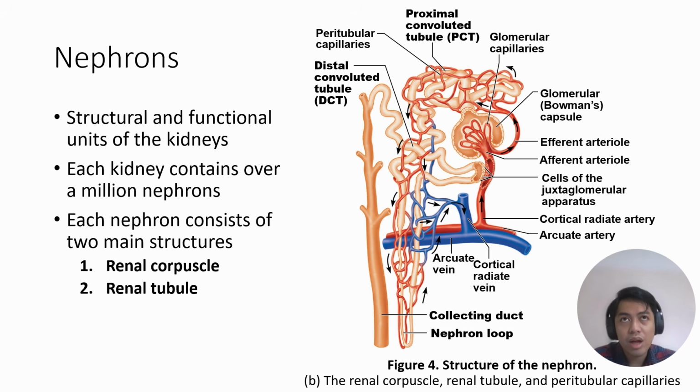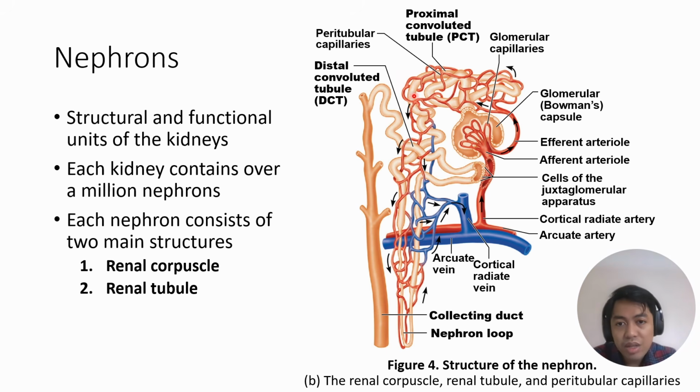Now, for us to better understand how the kidney produces or forms urine, we have to understand how the nephron works. The nephron is the structural and functional unit of the kidneys. And these nephrons are made up of two main structures, the renal corpuscle and the renal tubule.